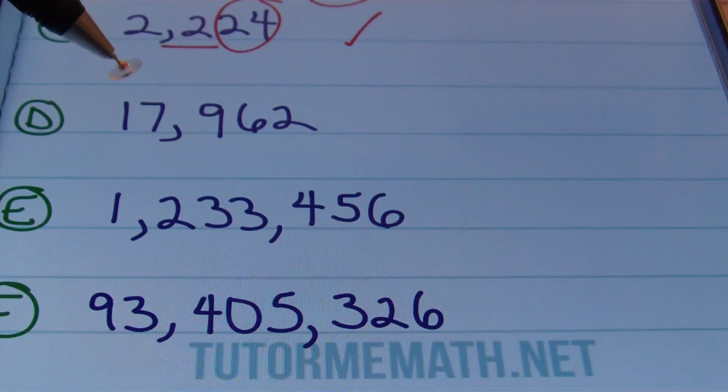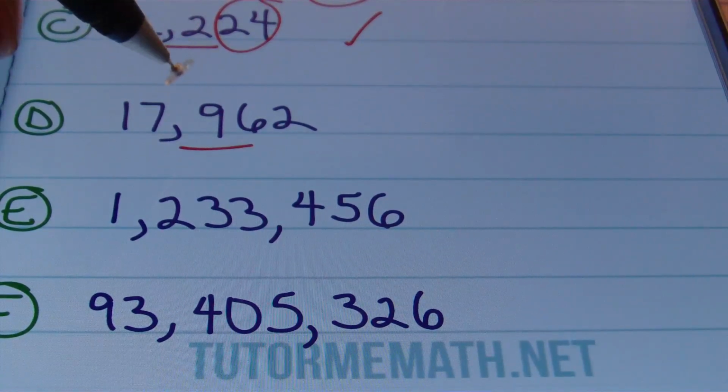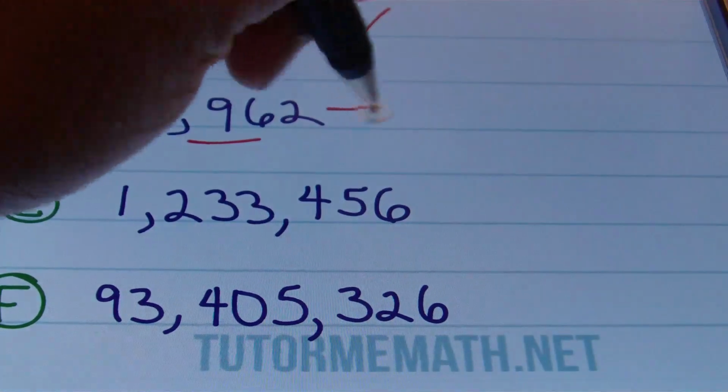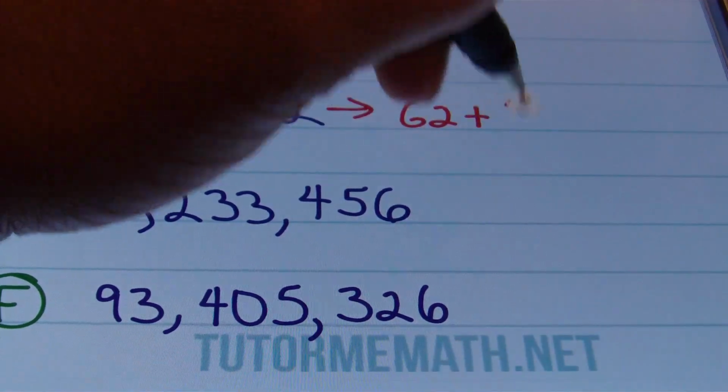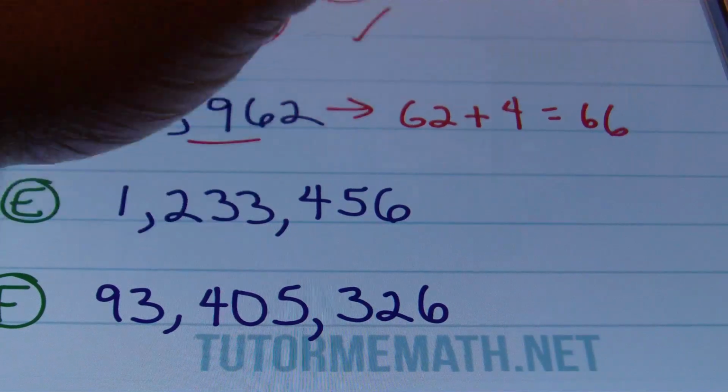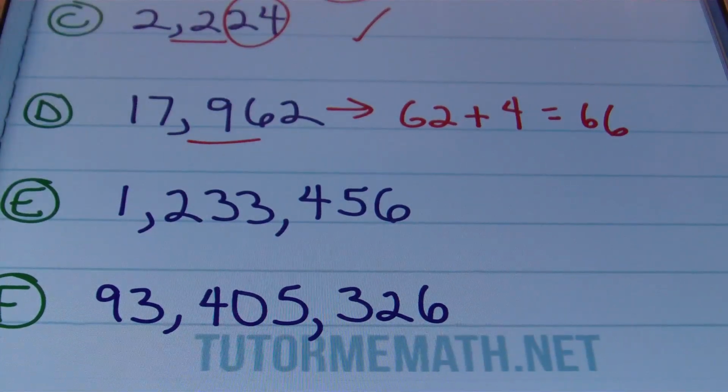With D, we're looking at 17,962. I look at the hundredths digit, which is 9, and I notice that it's an odd number, so I'm supposed to take that 62, add 4 to it, and then see whether or not that sum is going to be divisible by 8. And 66 is not divisible by 8. In other words, it's not a multiple of 8. 8 doesn't go into 66 evenly. So, no, it's not going to happen.